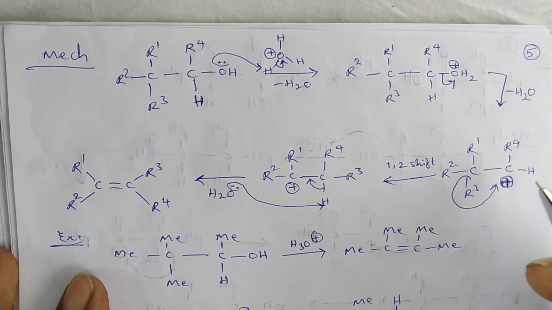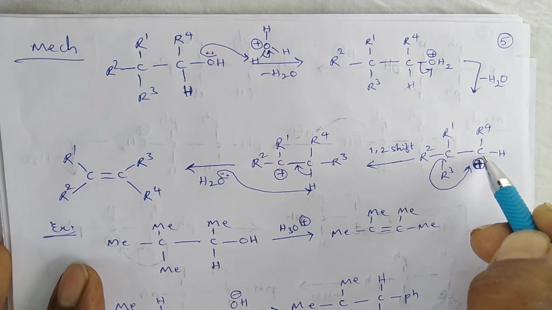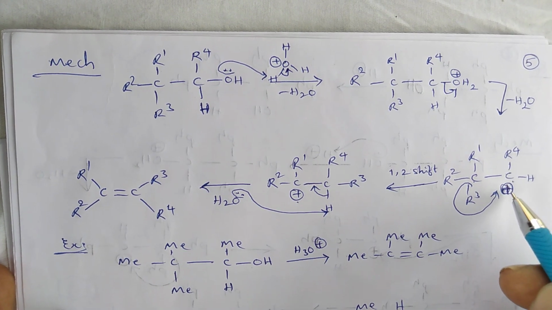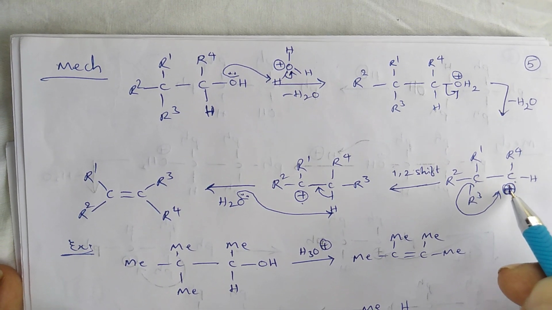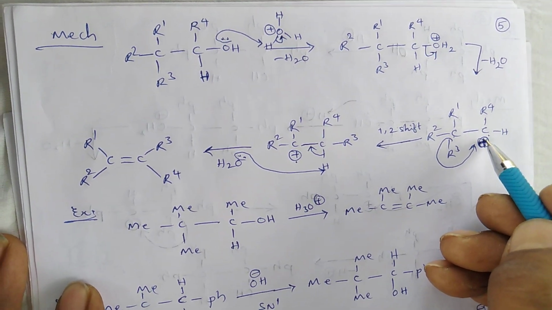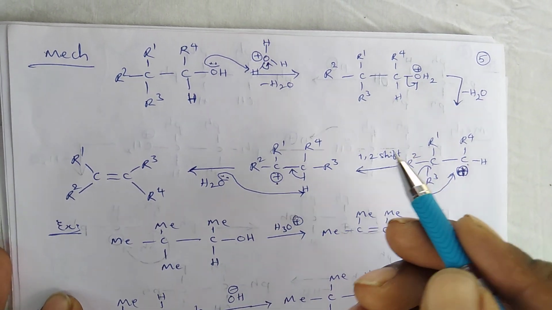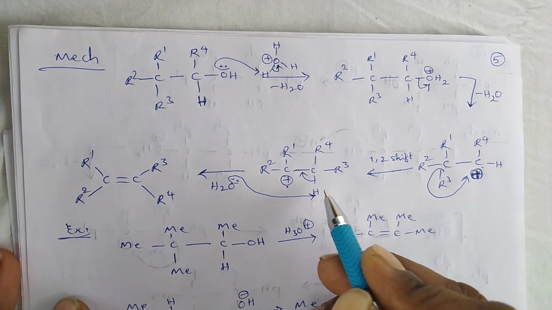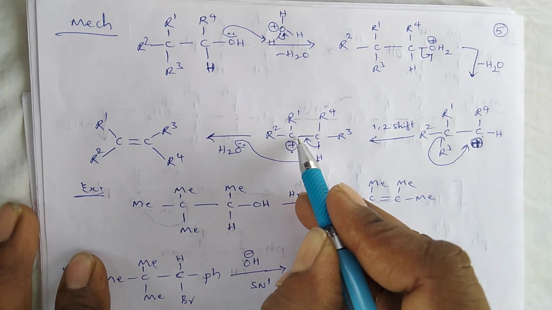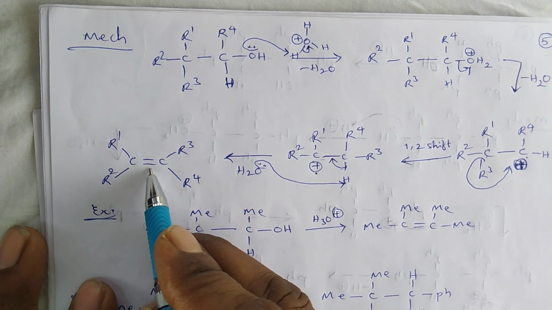carbonium ion. Okay. So here the alkyl group at the adjacent position migrates from this carbon to the carbonium ion and produces a tertiary carbocation. The secondary carbocation is less stable compared to the tertiary carbocation. Here the less stable carbocation is converted into the more stable carbonium ion. So by the abstraction of H plus ion from this carbon center, this sigma electron shifts towards this carbon, and finally the resulting product is an olefin.